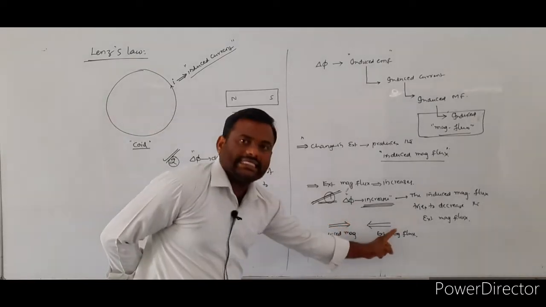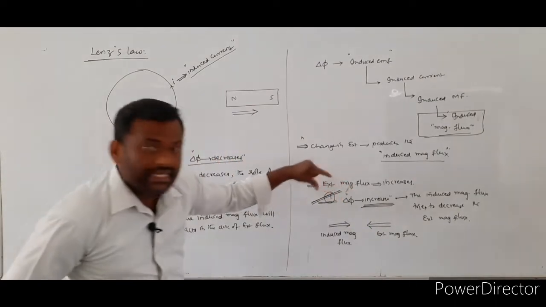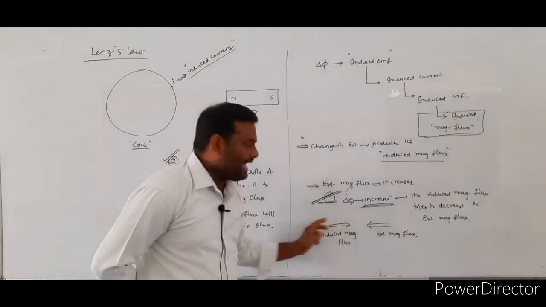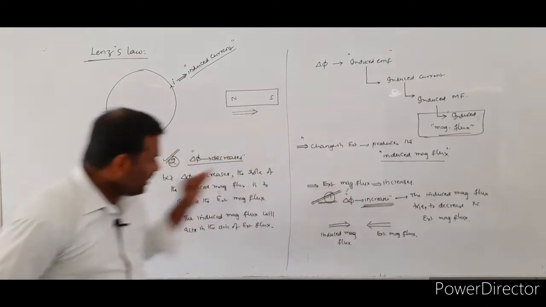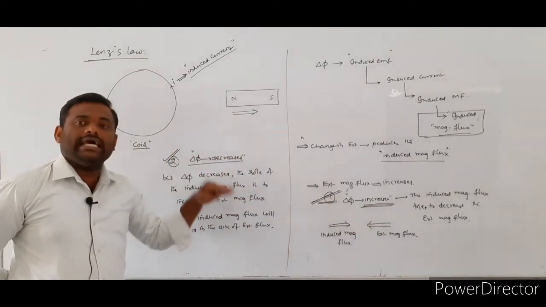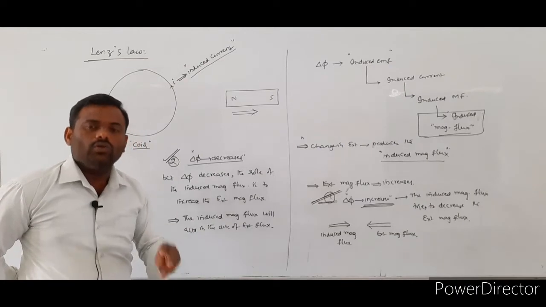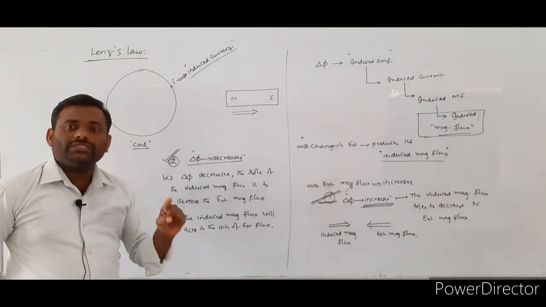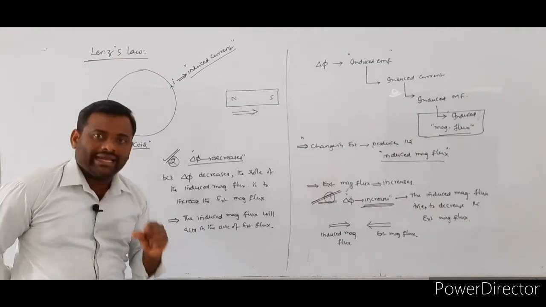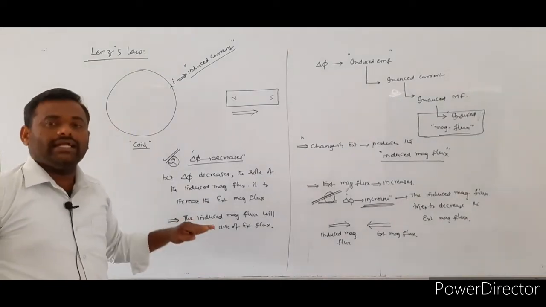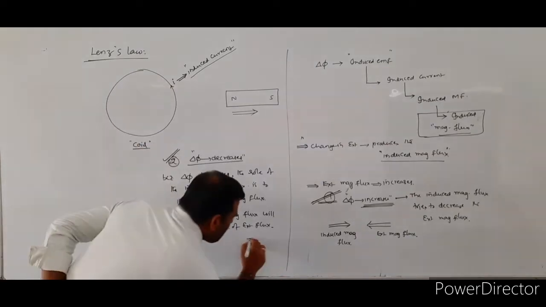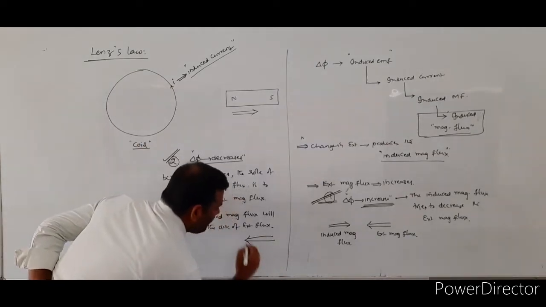To decrease the external magnetic flux, the induced magnetic flux acts in the opposite direction. To increase the external magnetic flux value, the induced magnetic flux always acts in the direction of the external magnetic flux. So we are keeping the direction of the external magnetic flux constant.